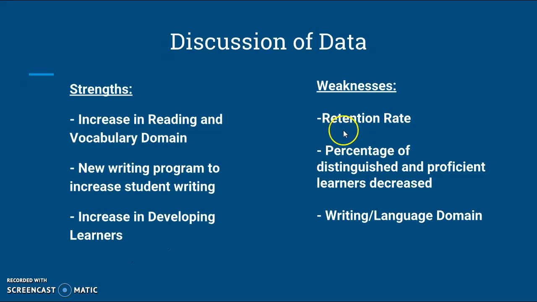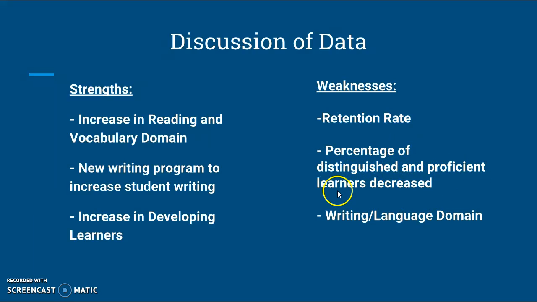Some weaknesses we have is our retention rate. A lot of our kids are retained in kindergarten, so by the time they get to third grade, they really need to be retained again. However, with no child left behind, we're not really allowed to retain them twice, so that's an issue for us.